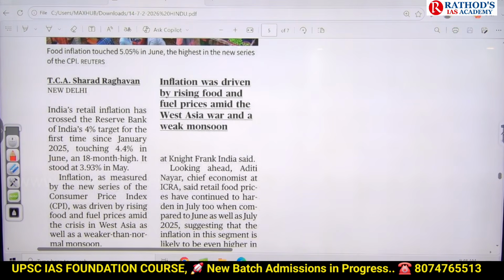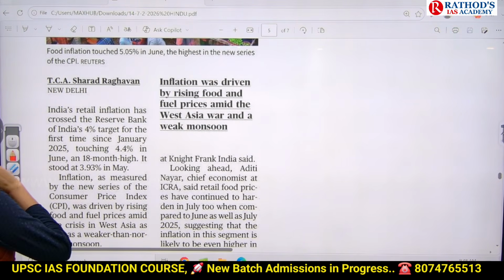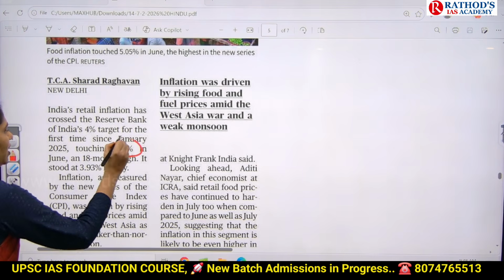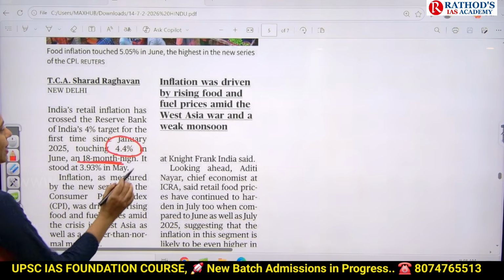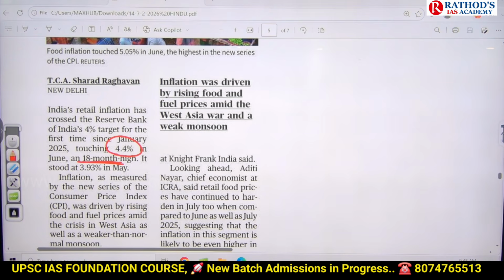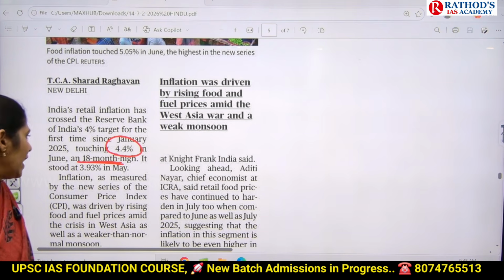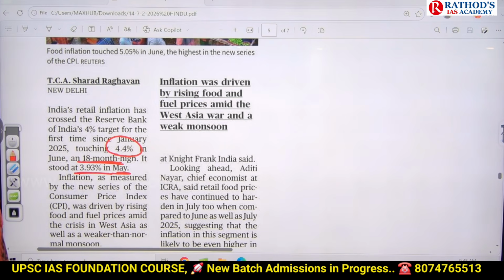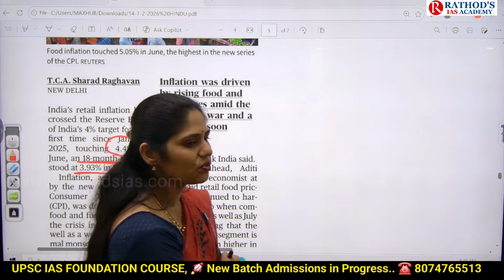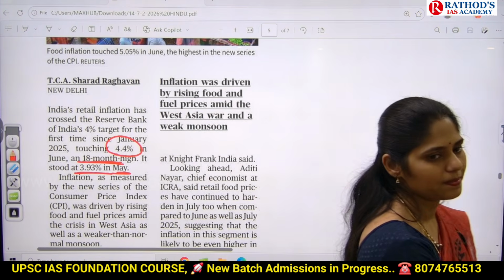This article is saying that now inflation is 4.4%. If you see, it is an 18-month high. For the last 18 months, this month's inflation is the highest. And earlier in the month of May, it was 3.93, but now it is 4.4%. So here you have to understand the reasons for the increase in retail inflation.